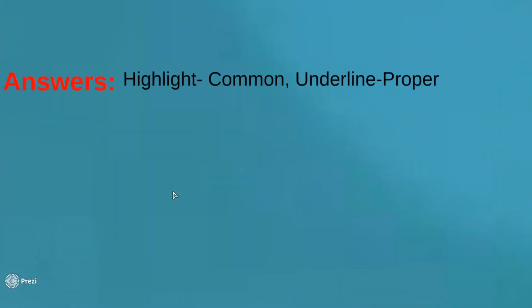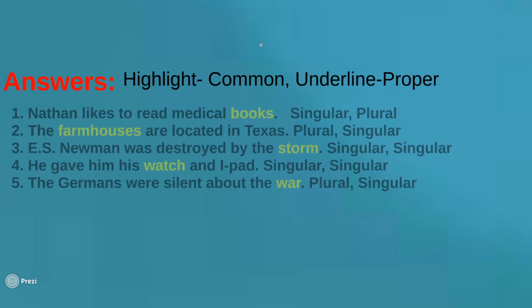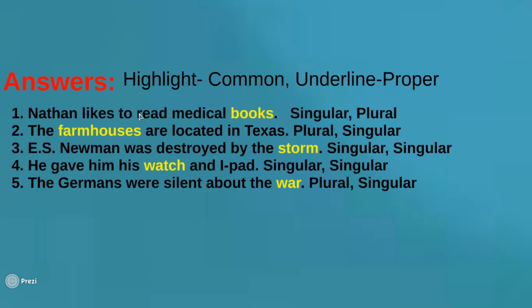So here, remember the answers. If you highlight, it's common. If you underline, it's proper. And you're going to identify if they are singular or plural. So here are the answers. In number 1, I highlighted books because it's common. Farmhouses, storm, watch, and war. These words are considered common nouns. It's any name of a person, place, or a thing. So it's not particular.